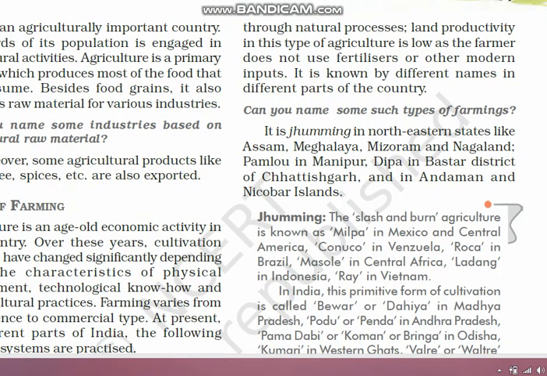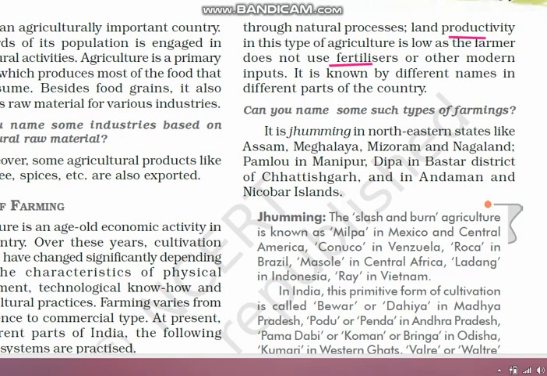The production in this type of agriculture is very low because the farmer won't use any type of fertilizer or modern inputs, only natural processes. This type of shifting cultivation has different names in different parts of the world. It is not just in India, it has been going on all over the world. It has been banned at present due to environmental concerns.